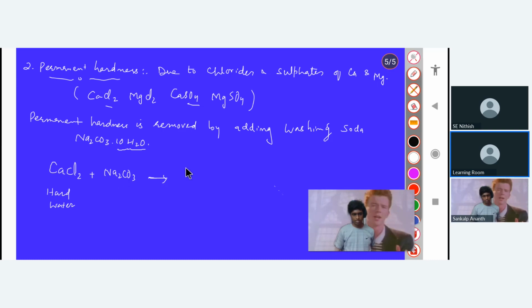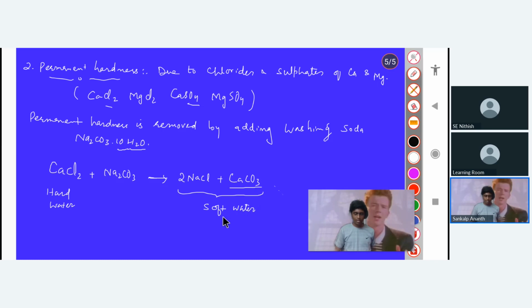Okay, now tell me what will happen. It will result in the formation of CaCO3 and NaCl, because CaCO3 is calcium carbonate. So CaCl2 reacts with Na2CO3 to give CaCO3 and NaCl. Now this water is your soft water. Got it?